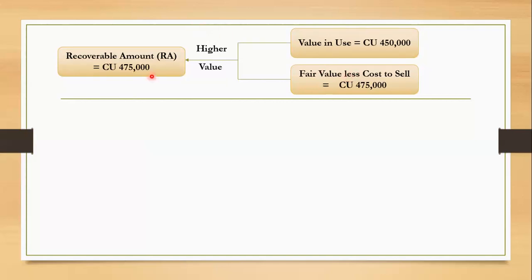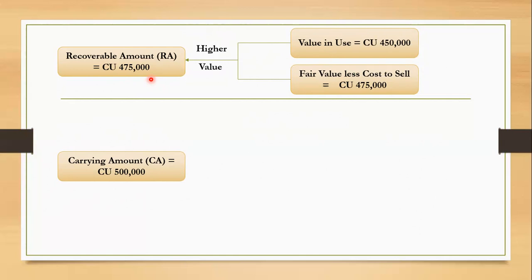So we can estimate recoverable amount as 475,000. The recoverable amount then needs to be compared with carrying amount. Carrying amount is 500,000. I have taken this value from the question.